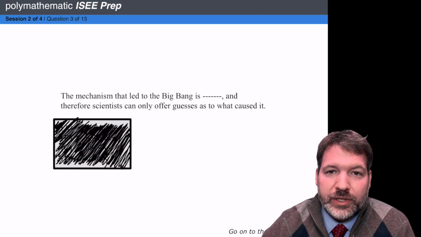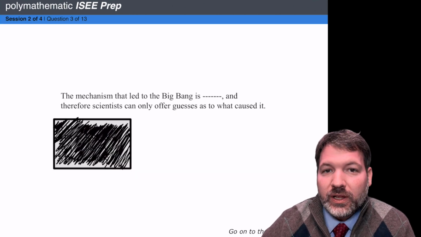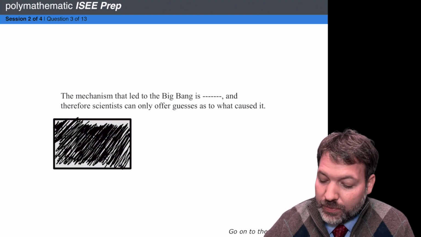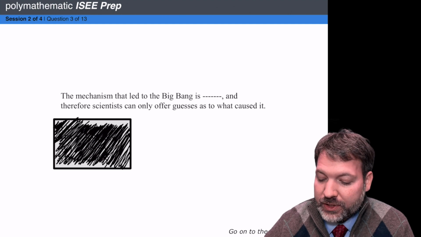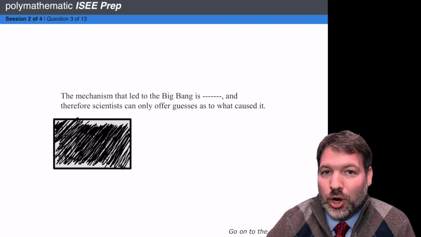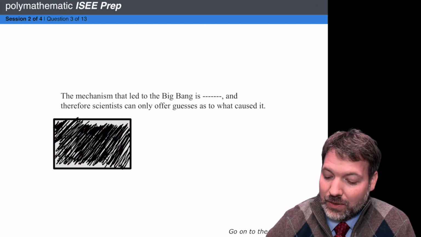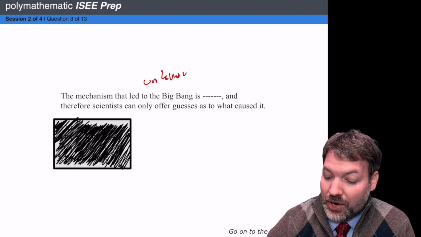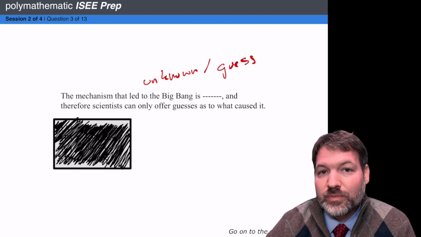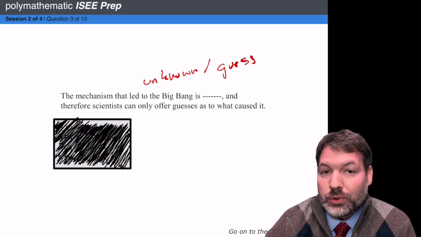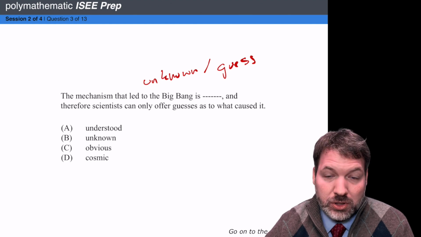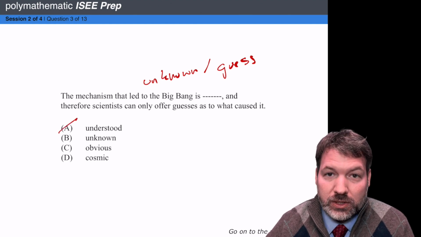All right, so again, we're going to try to ignore our answer choices here and fill in the blank ourselves, looking for that most descriptive part of the sentence. The mechanism that led to the Big Bang is blank, and therefore scientists can only offer guesses as to what caused it. Well, if scientists can only offer guesses, then the mechanism that led to the Big Bang must be something like unknown, or we might even just reuse that most descriptive part of the sentence. We might just say they can only offer a guess.